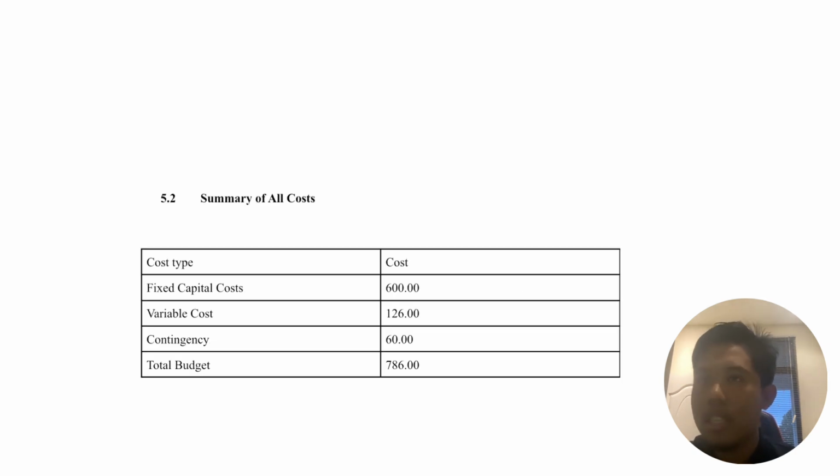Next, as you can see here, this table shows the summary of the cost, where the fixed cost will be around 600 million ringgit. For the variable cost, we will take around 126 million ringgit. For the contingency, we took around 60 million ringgit, which makes a total of 768 million ringgit.